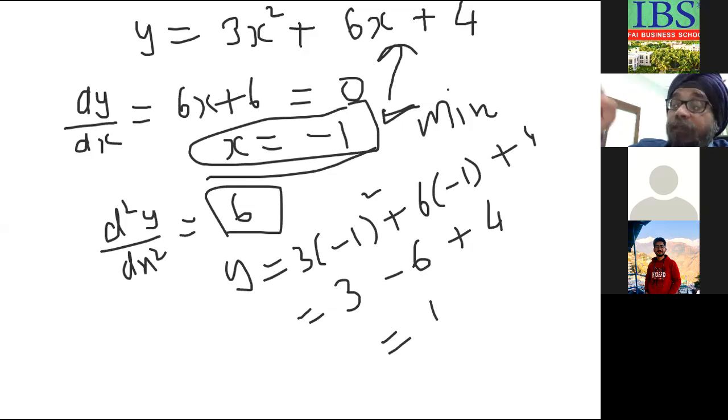Had this been something else, had there been a negative sign here, then this would have been negative, say -6. Okay, 6 means it is a maximum value at x equal to -1, whatever x we have got. So this is the procedure for the maximum and minimum value of the function.